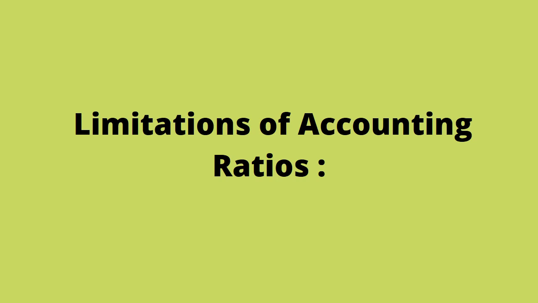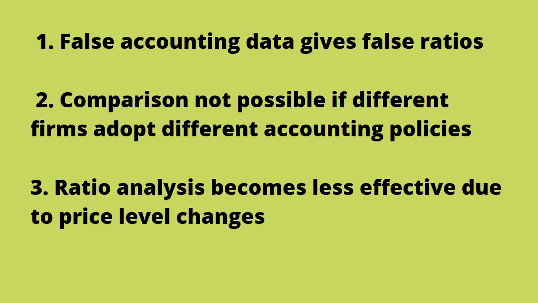Move on now to the limitations of accounting ratios. These are the limitations of accounting ratios. Point number 1, false accounting data gives false ratios. Accounting ratios are calculated on the basis of data given in the profit and loss statement and balance sheet.